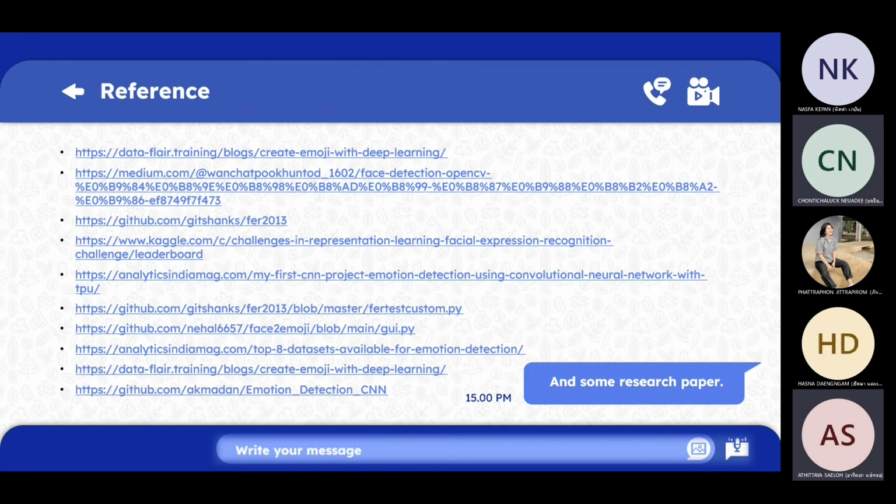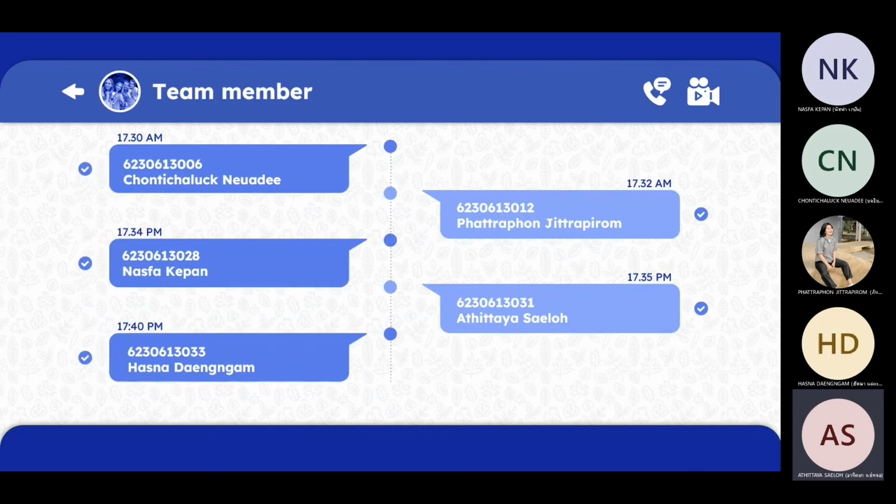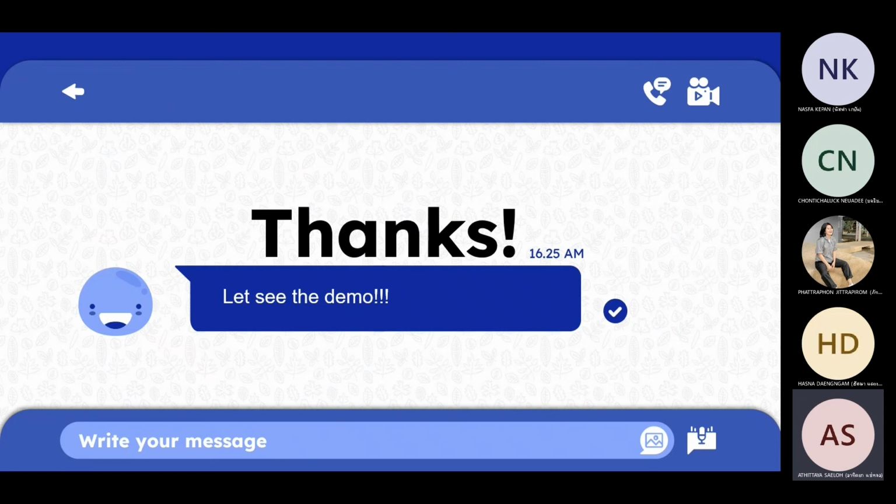This is the reference. It also has some papers that I have found, with the information to make these experiments. And this is all of the team members. We have 5 people in this team, and this is the overall presentation. So next, let's see the demo from our work in the experiment. So let's go see the demo.